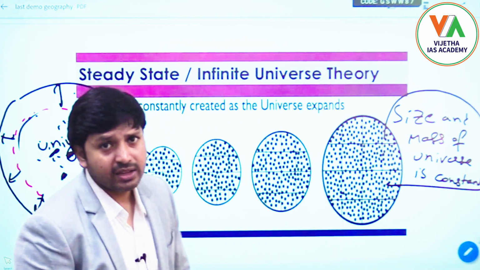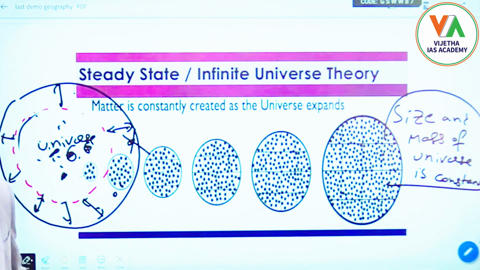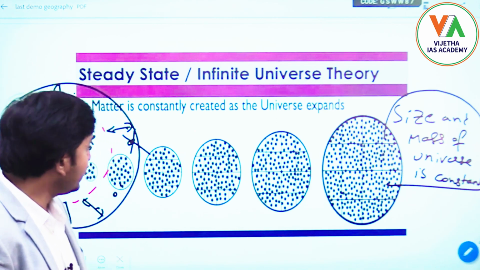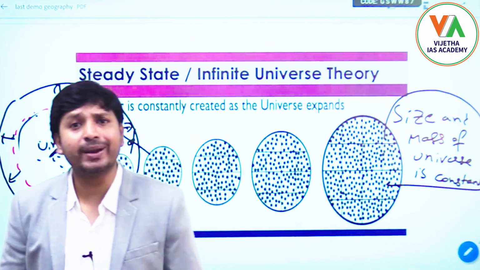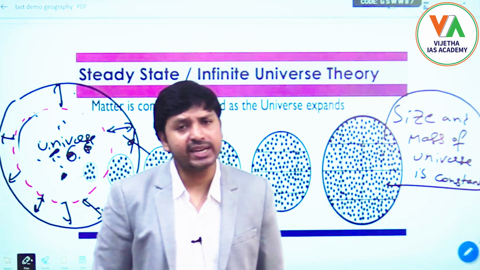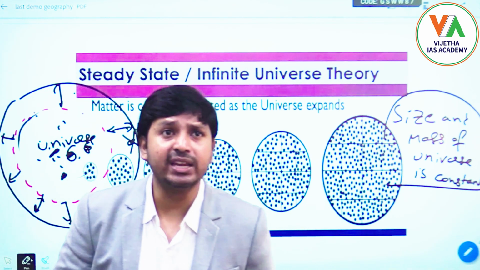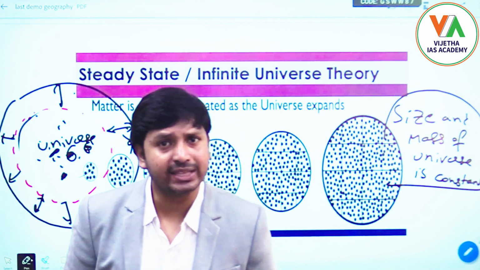Is it clear? So these are the three major theories talking about the formation or origin of the universe. There are other theories also, but these are some of the most acceptable theories, and out of these, the Big Bang theory is the most acceptable of all.